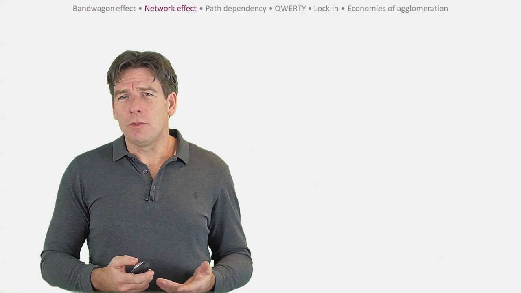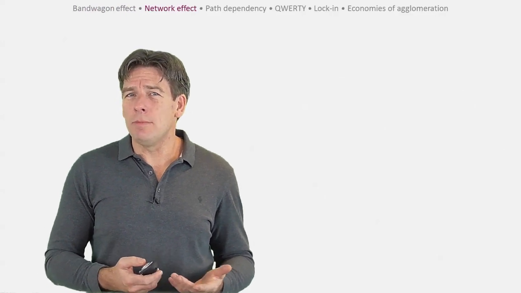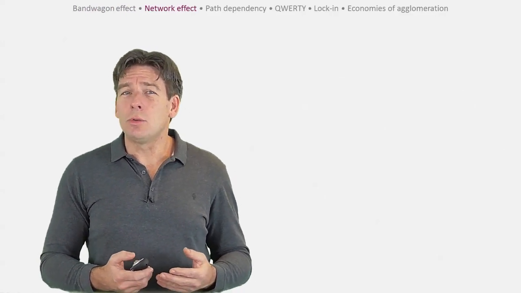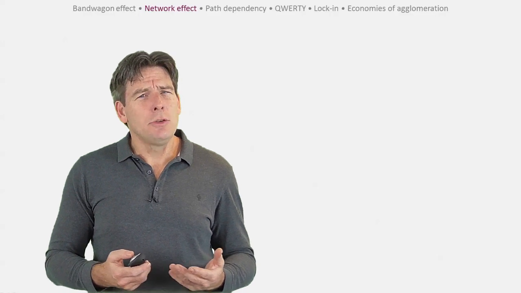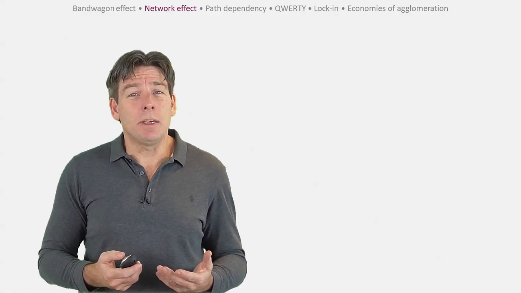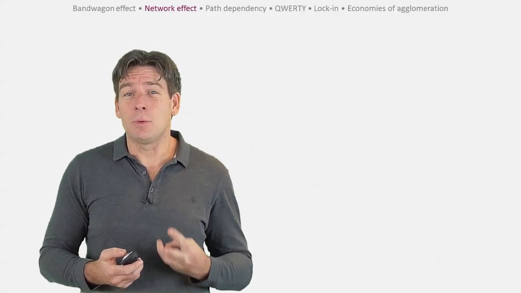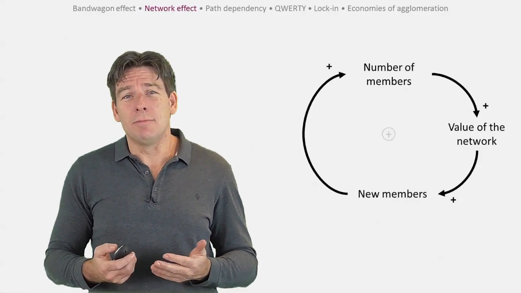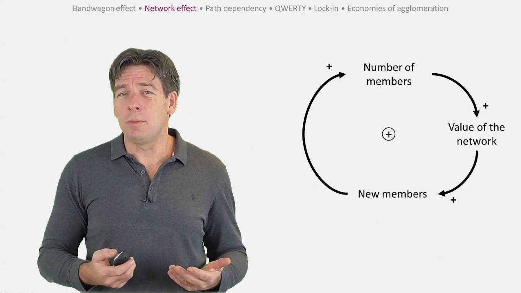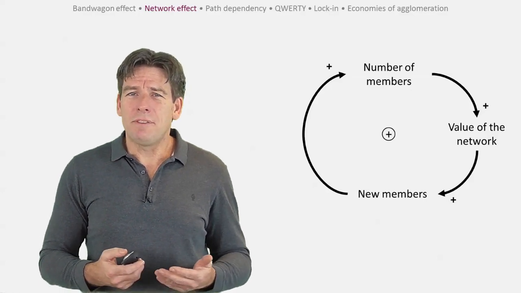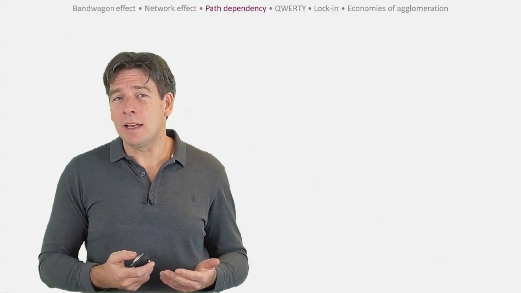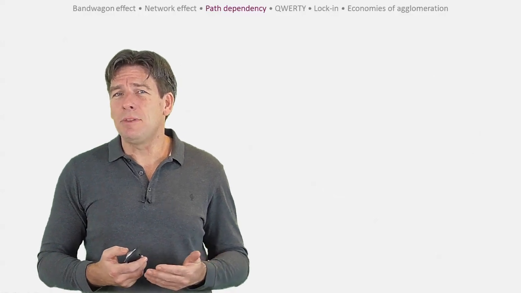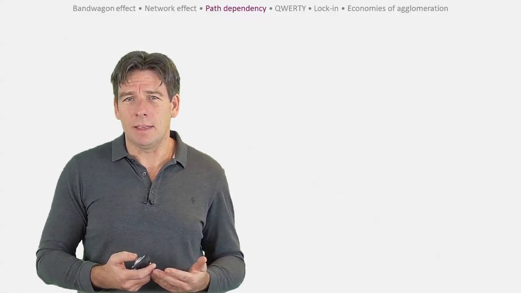The value of a network of people or machines is also driven by positive feedback. This is called the network effect. How useful would a telecommunications network be if only 3 appliances were connected? As you add more appliances to the network, you can contact more people, and this increases the value of the network. Positive feedback mechanisms like bandwagon and network effects can lead to a phenomenon called path dependency.